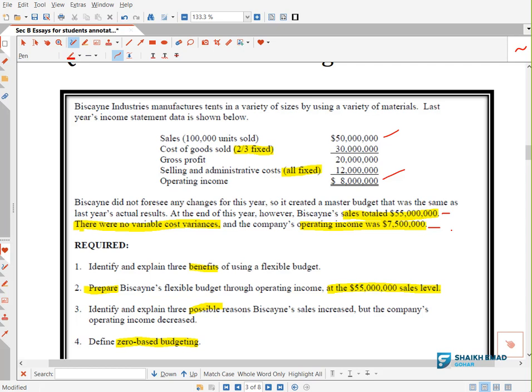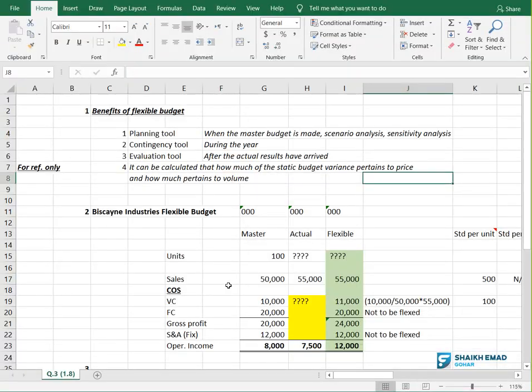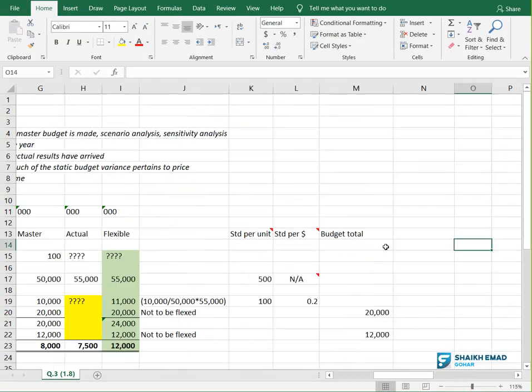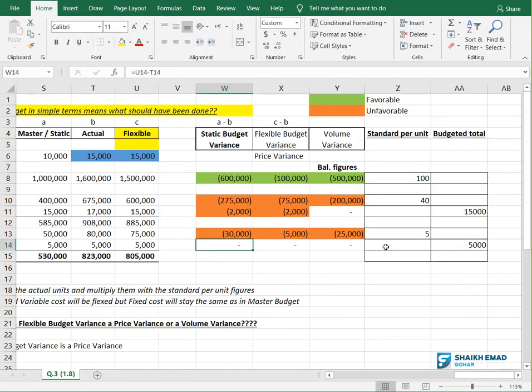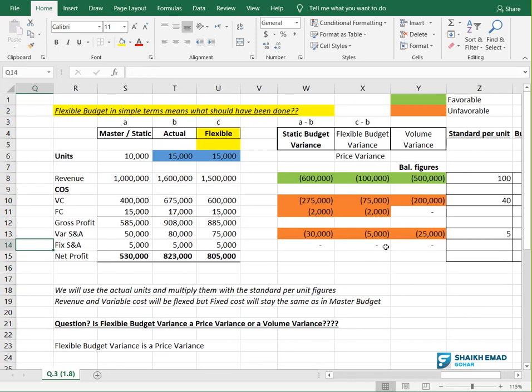Now see here also, I will open up the Excel sheet now to explain more. I am giving you this example here. This Excel sheet I will share with you. Don't be confused, I will explain item by item. First of all, you need to understand what is flexible budget. If you see in this yellow color, flexible budget in simple terms means what should have been done. Getting it? What should have been done? This is called flexible budget.